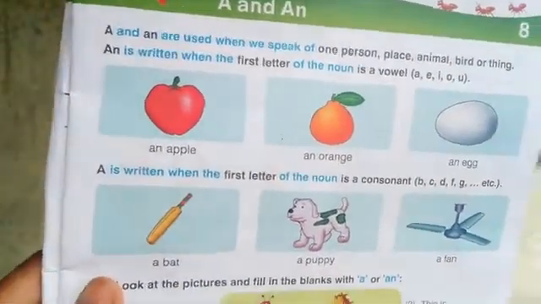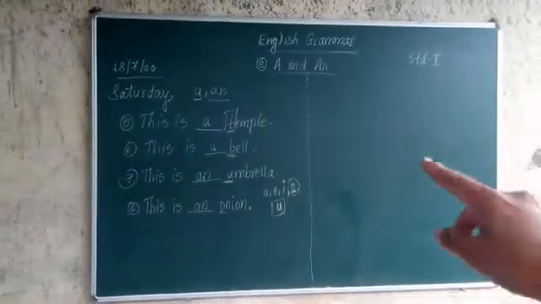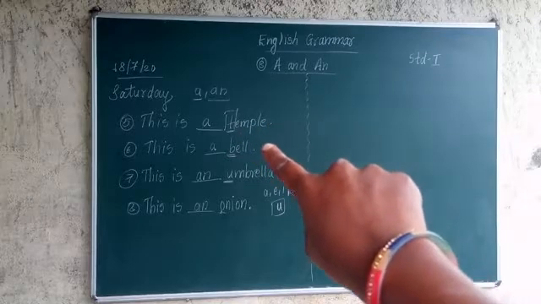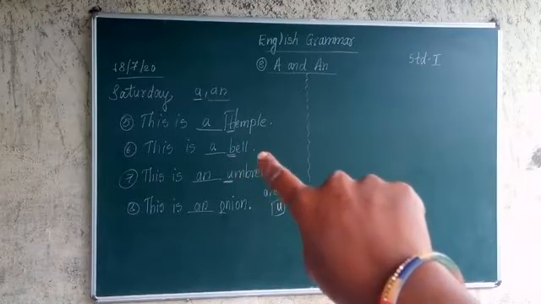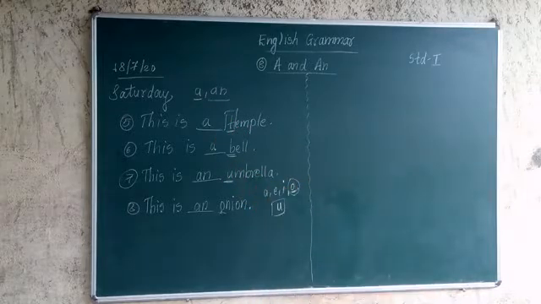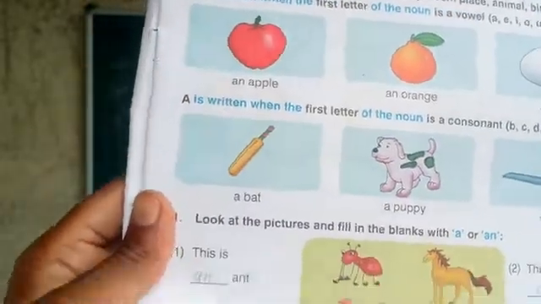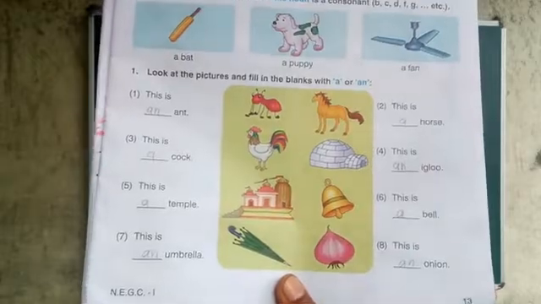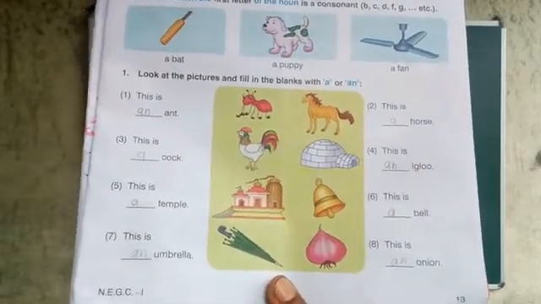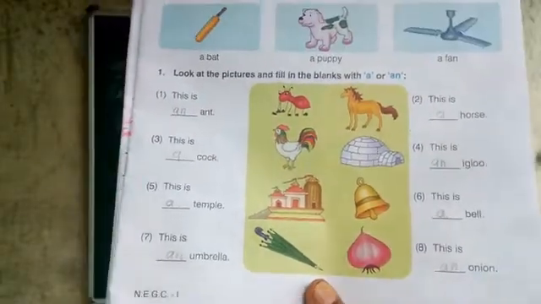Now A is written when the first letter of the noun is consonant. Now wherever consonant is there, now temple is what? Consonant. Bell is what? Consonant. Correct? Temple T consonant. Bell B consonant. So here it is told that if the noun starts with a consonant, then before that we use A. And we have done 8 examples. Yesterday we completed 4 examples, and today we have completed remaining 4 examples. And these 4 remaining examples, you have to write down in your English grammar notebook.